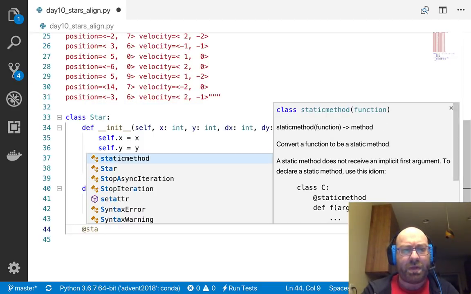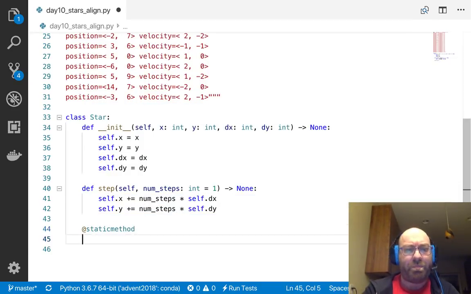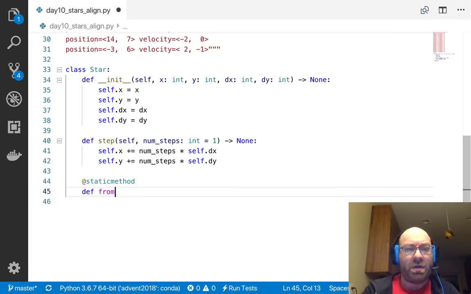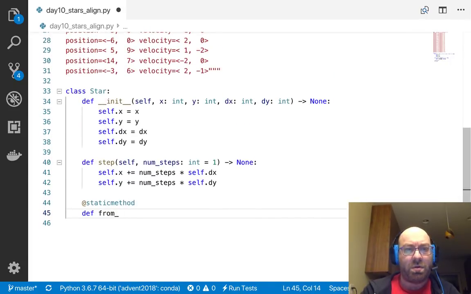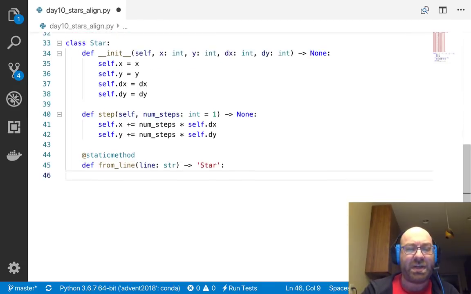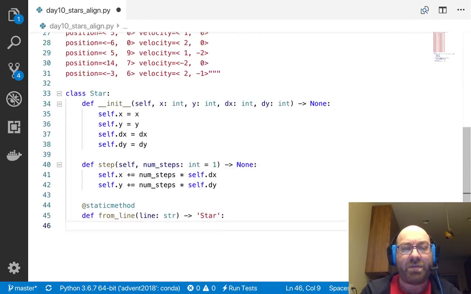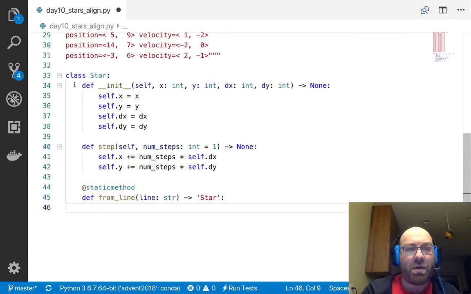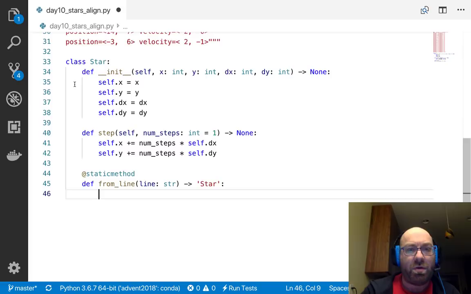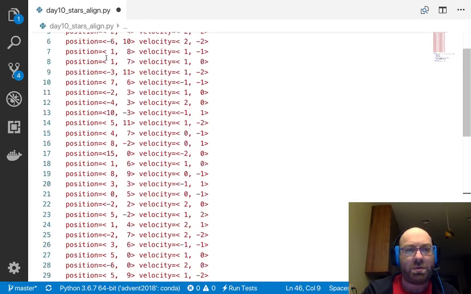And then finally, we want to be able to get one of these from a line, which will take a line, which is a string, and return a star, and that is a static method because you're not calling it on a particular star, you're calling it to make a star. And let me think about how I want to do this.